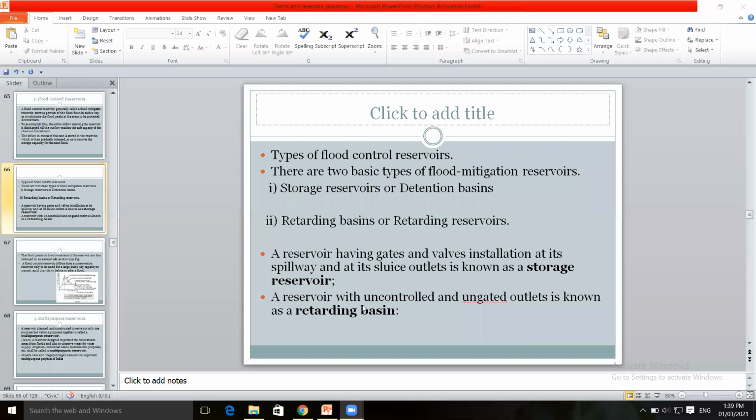What is a storage reservoir or detention reservoir? A reservoir having gates and walls installed at its spillway, gates provided at the spillway and its sluice outlets. That type of reservoir is known as a storage reservoir.